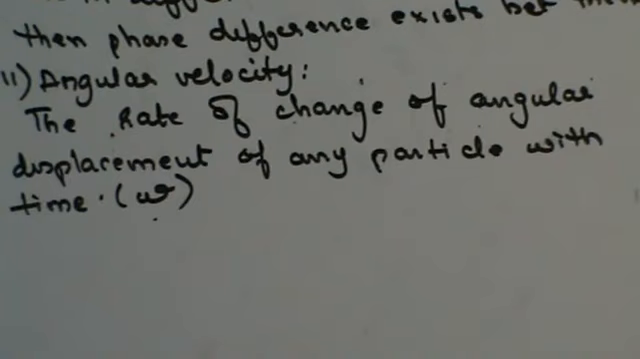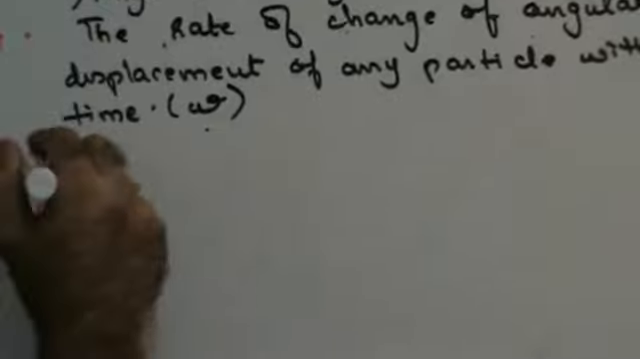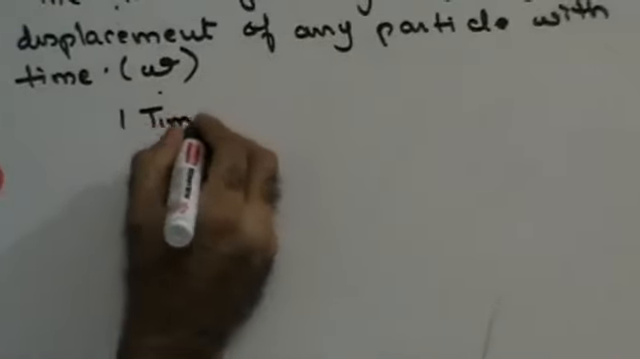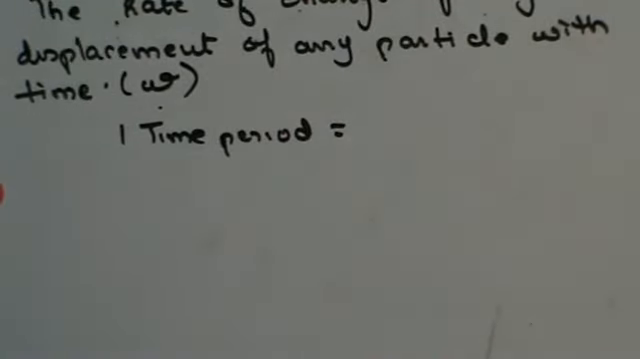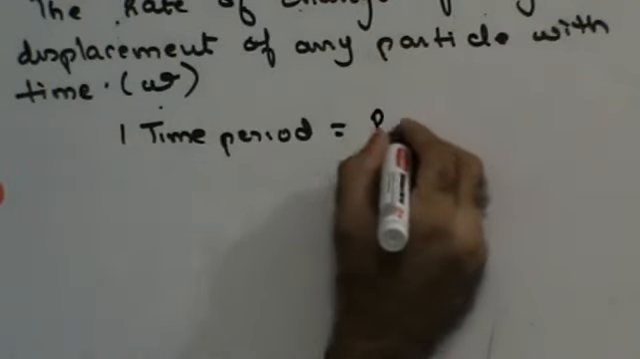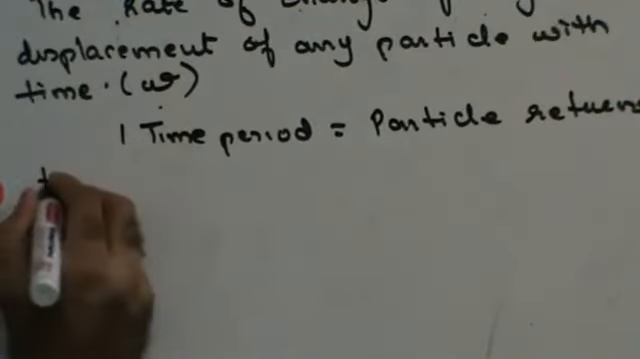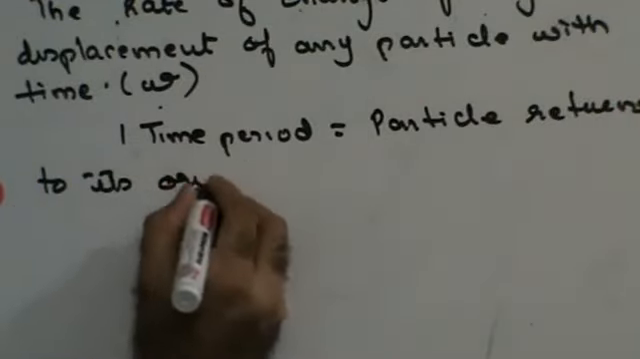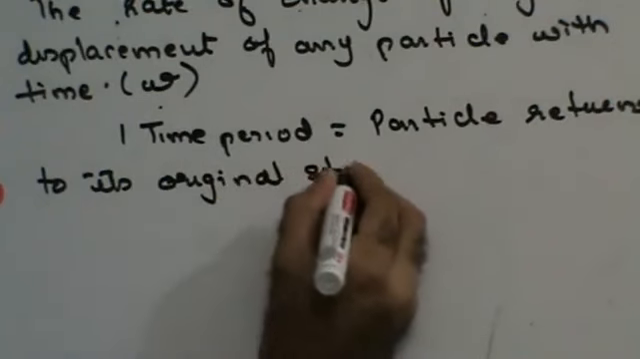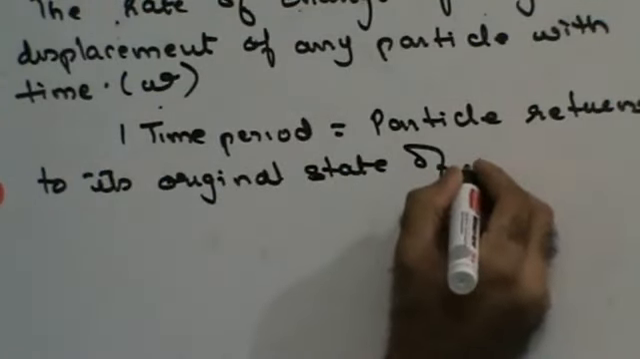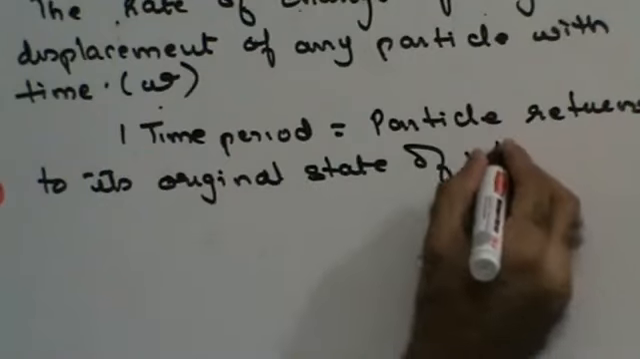Finally, get this thing clear. Let's try to understand that in one time period. In one time period, the particle returns back to its original state of vibration. That means one full wave is completed. In simple language, it completes one wave.